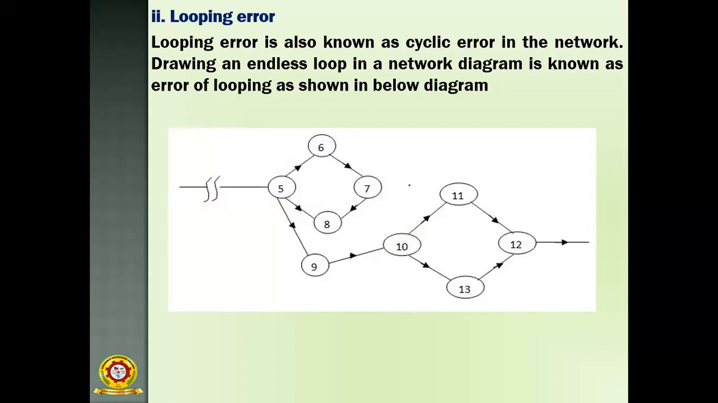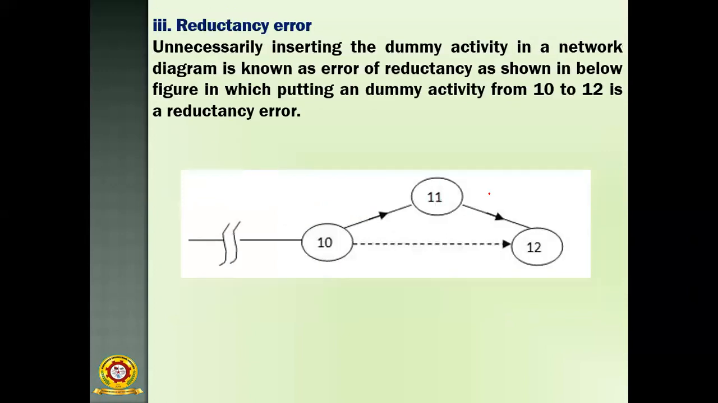So there is no looping in the network diagram, so you have to avoid loopings. Okay, so that is the looping error. Then the third error is the redundancy error. Unnecessarily inserting a dummy activity in a network diagram is known as the error of redundancy.